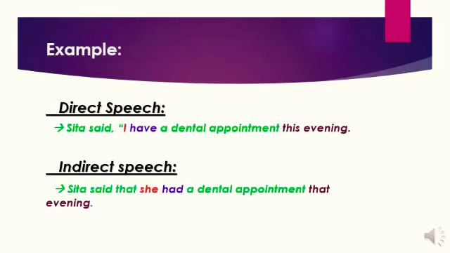Next, the tense has changed from "have" to "had." When Sita spoke, her words were in the present tense, but now when we report those words, we change them to the past tense. This is called back shifting. This is shifting the tense back to the past. And we also see that the words "this evening," which is a time expression, have become "that evening." These are the three main changes that we make when converting a sentence from direct to indirect speech.